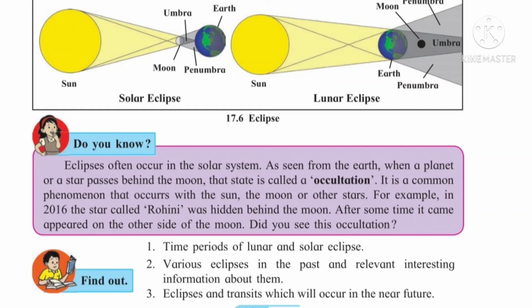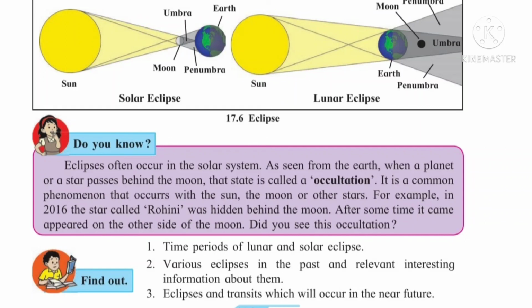Now what you have to find out is the time period of lunar and solar eclipses. If you observe the calendar, they show when the eclipses are there, or you can observe it in the newspaper also. They give information about how long the eclipse lasts and what we have to do.